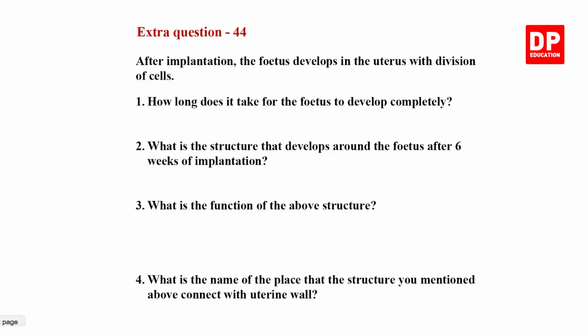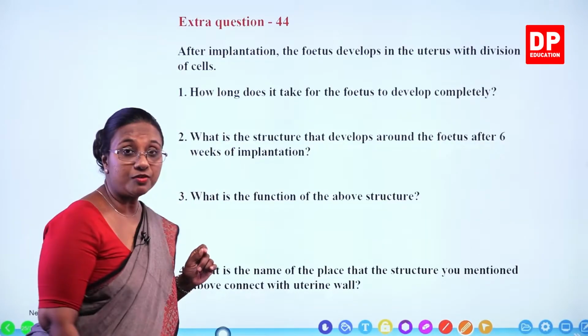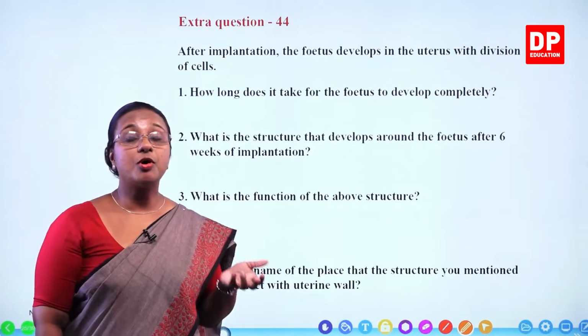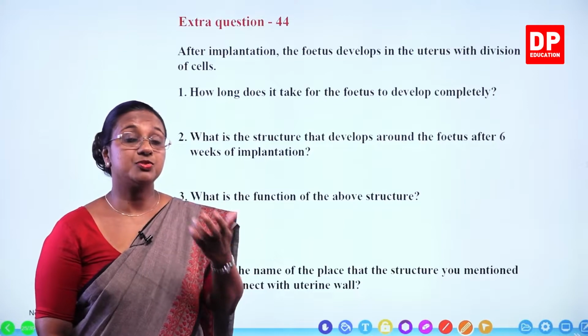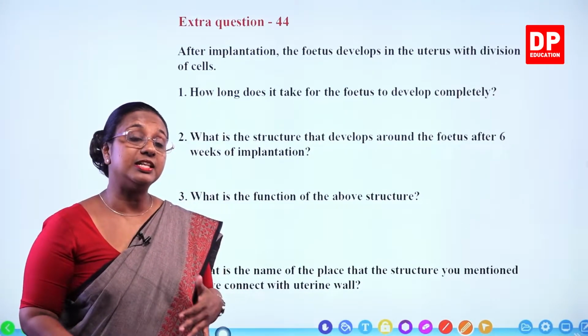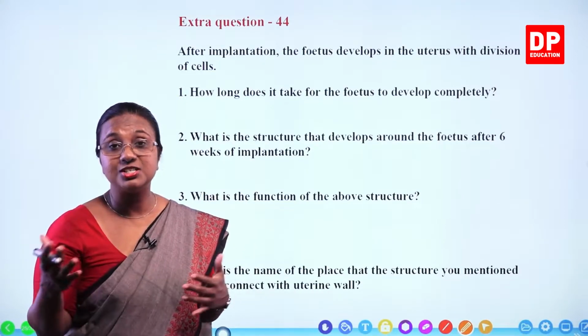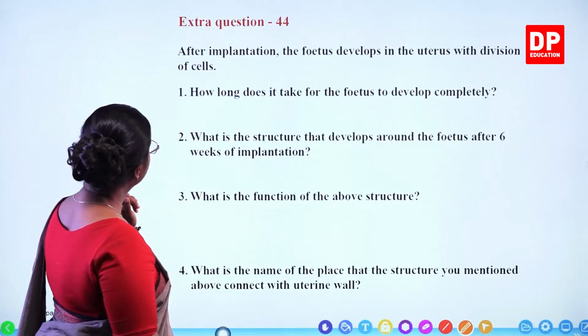Extra question 44. After implantation, the fetus develops in the uterus with division of cells. So, even though the morula gets implanted, the number of cells are not enough. So, thereafter also there is cell division taking place so that the fetus undergoes several changes and undergoes development. The first question.